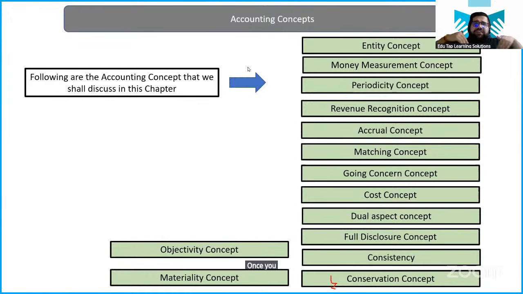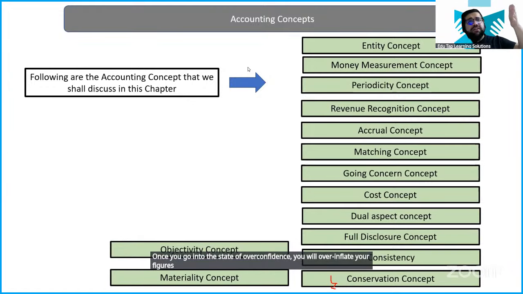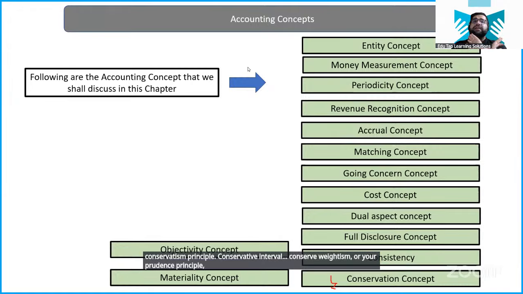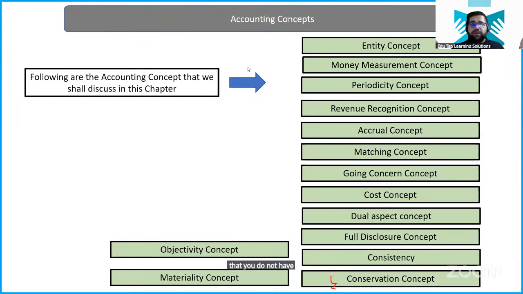Once you go into a state of overconfidence, you will overinflate your figures in accounts, which you should never do. The conservatism principle is also known as prudence. The prudence principle also means the same. The conservatism or prudence principle basically says that you do not have to show off. Just show the right picture. Just show the basic picture which you have.